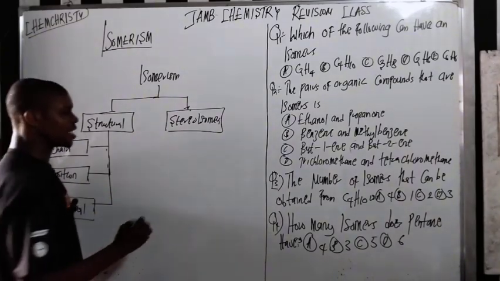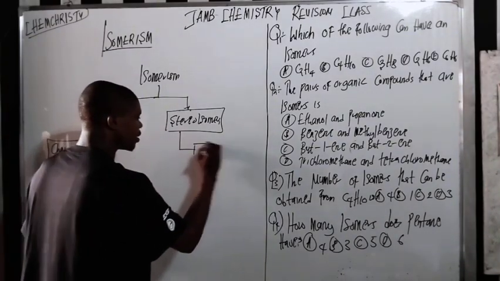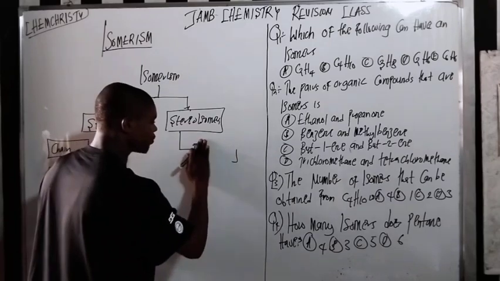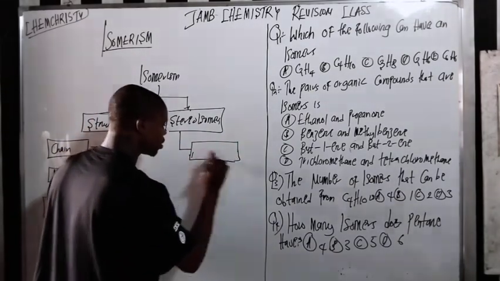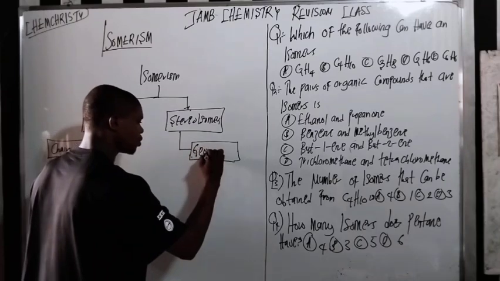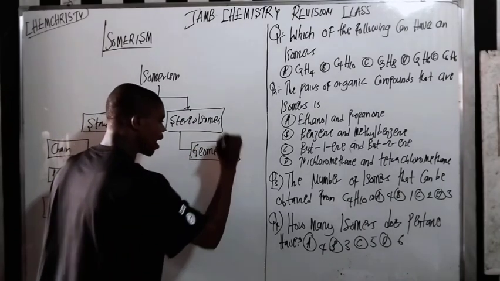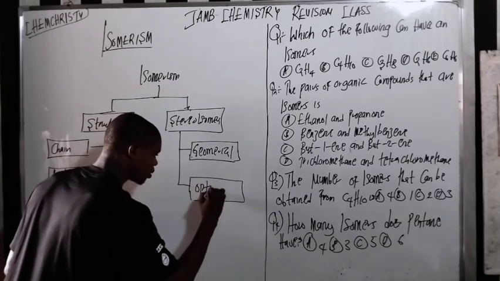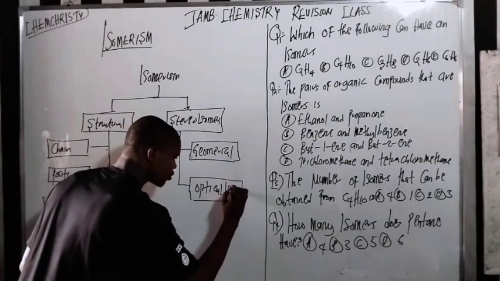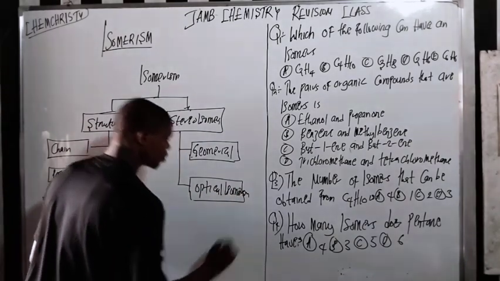Now stereoisomerism is divided into two main parts. Here we have geometrical isomerism, and here we have optical isomerism.